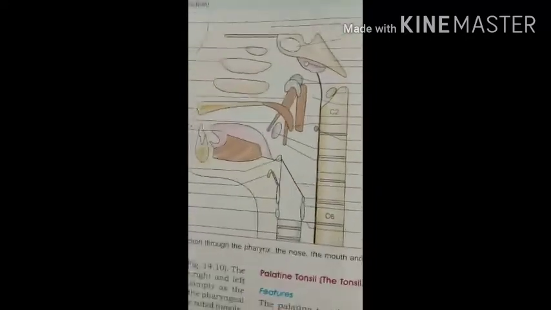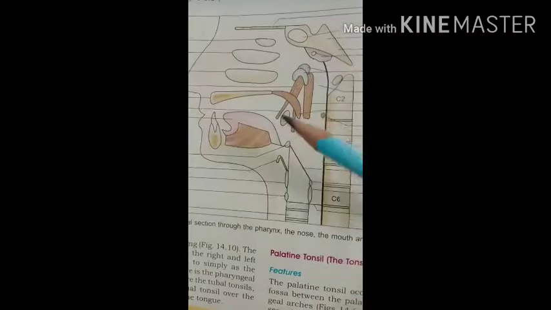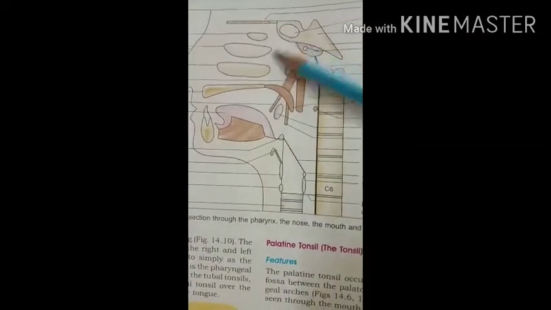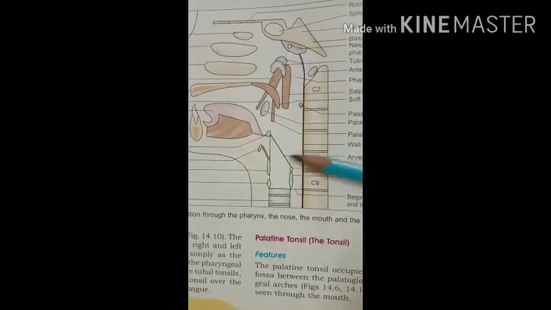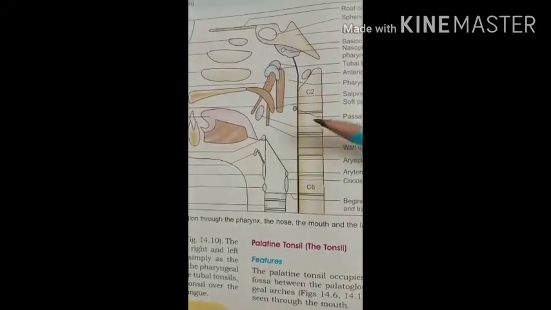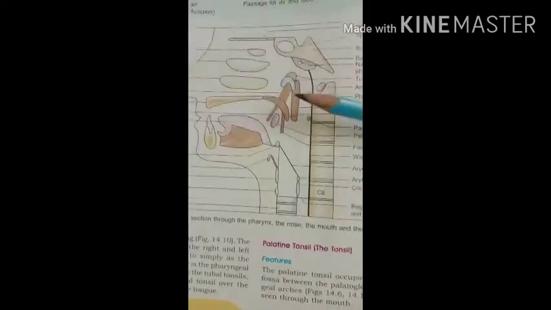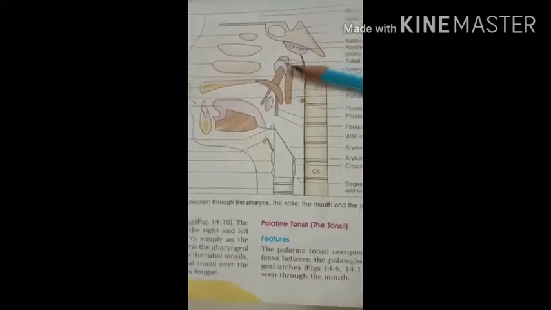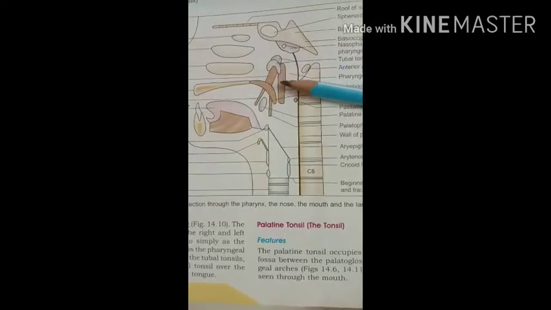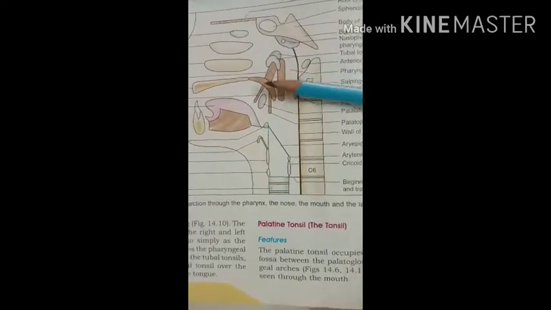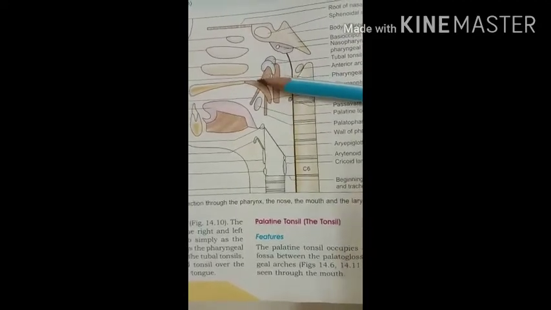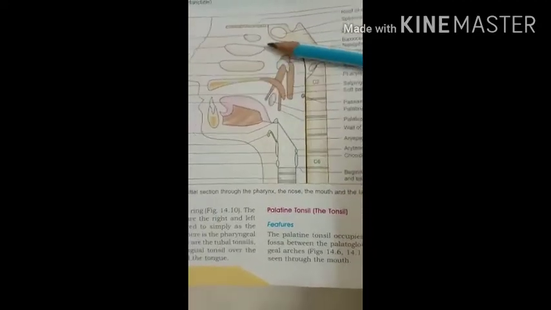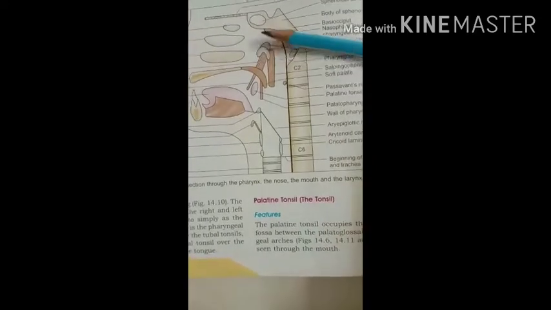So here in this another diagram you can see this one. This is the nasopharynx, this is the oropharynx, and this is the laryngopharynx. First let's see the nasopharynx. This part lies behind the nasal cavities and above the soft palate. Here you can see the curve, it is called the soft palate. So the part of the pharynx above the soft palate is called the nasopharynx.